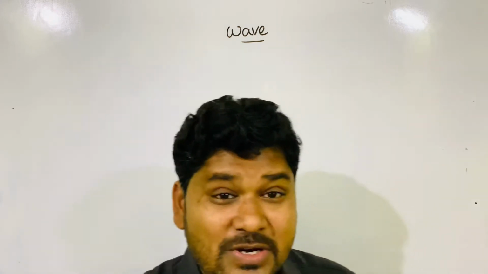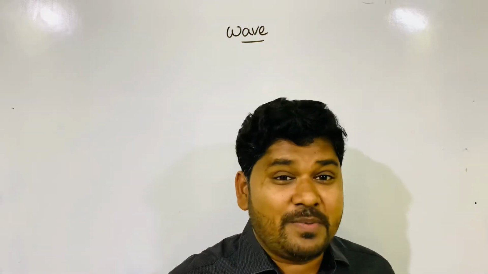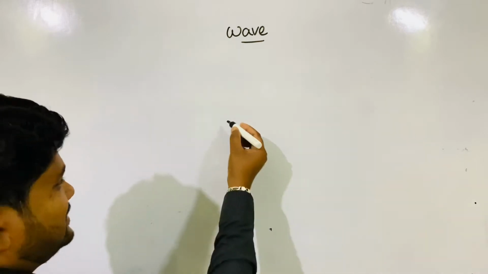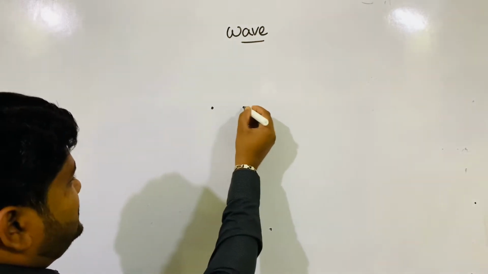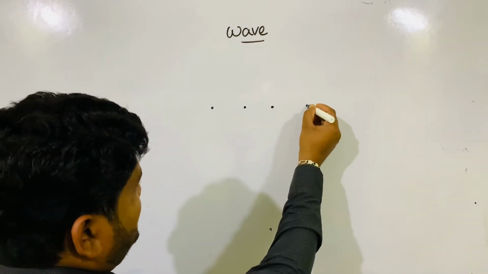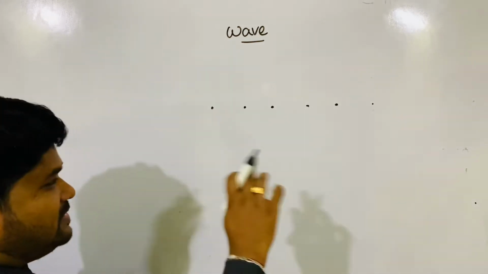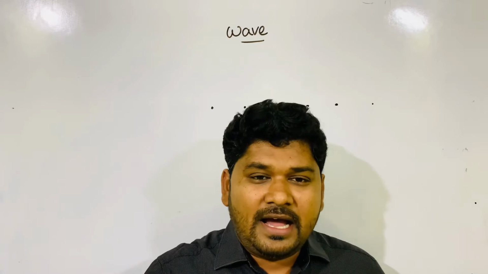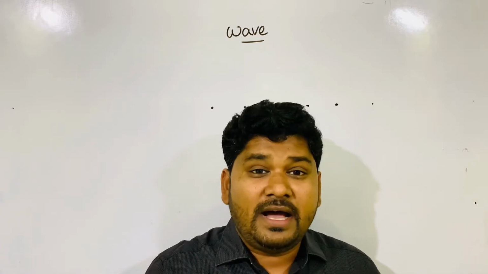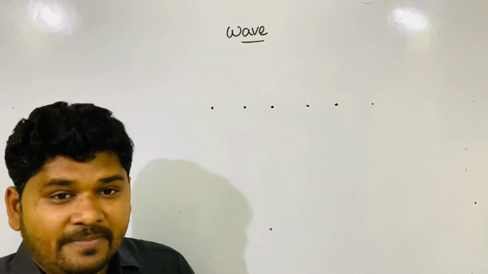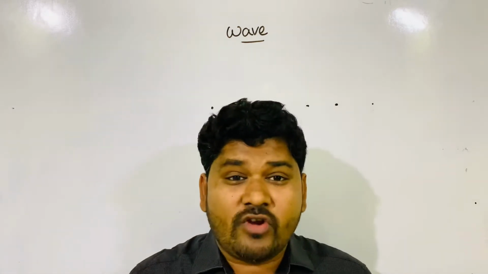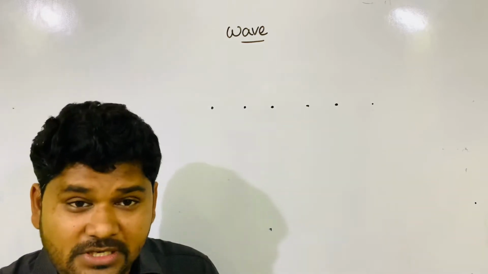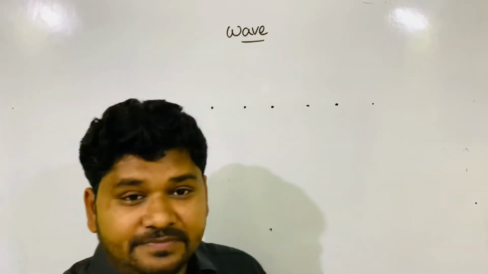Let me explain what actually happens there, how this wave propagates. Now let's see. This is the water surface. One molecule is here, one molecule here, one here, one here. Many molecules are there. All the molecules are attracting each other by intermolecular force, as if they are tied by a string. You know, the intermolecular force, an electromagnetic force, acts between the molecules. These are the water molecules.